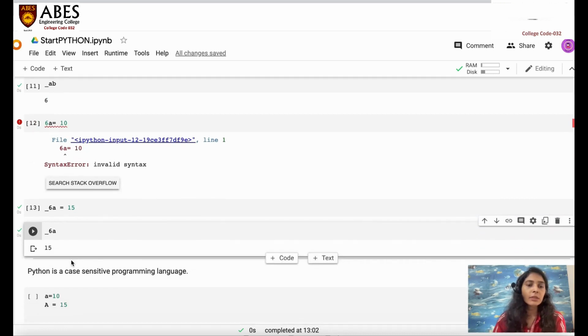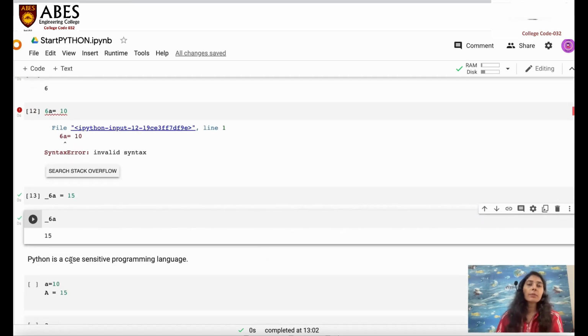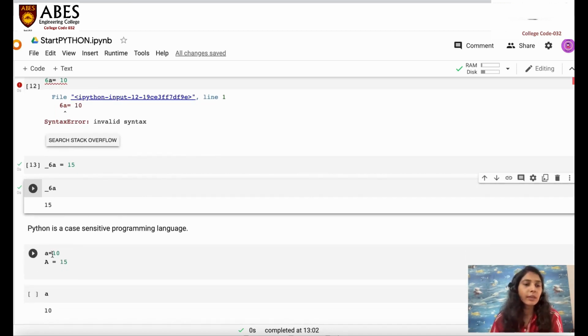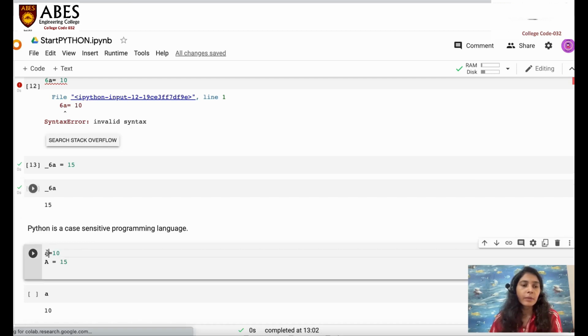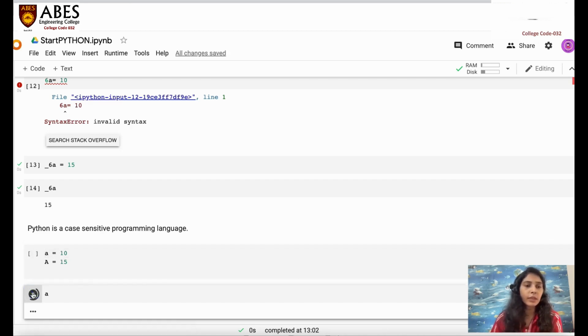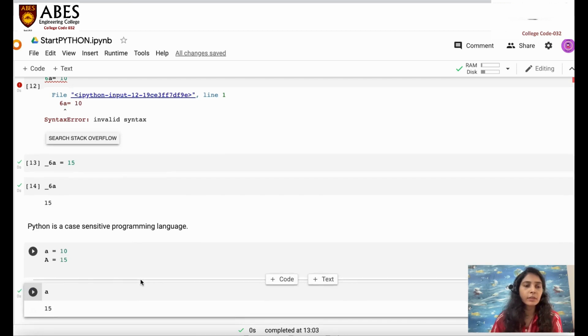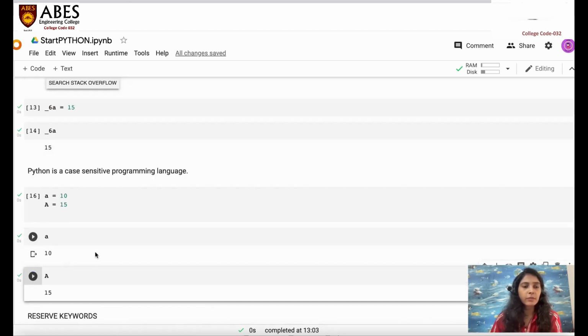Now the next thing which is very important about Python is that it is case sensitive. You can check it over here. If I take a variable small a and a capital A, both are different variables, and Python will allocate different memory for both variables. So it is case sensitive. If I print small a, it will give me the answer 10, and capital A is 15.